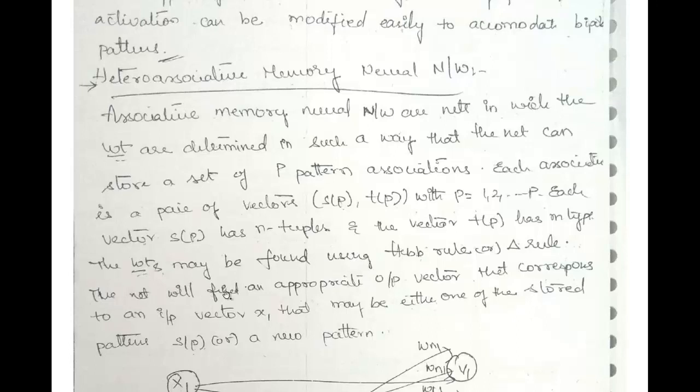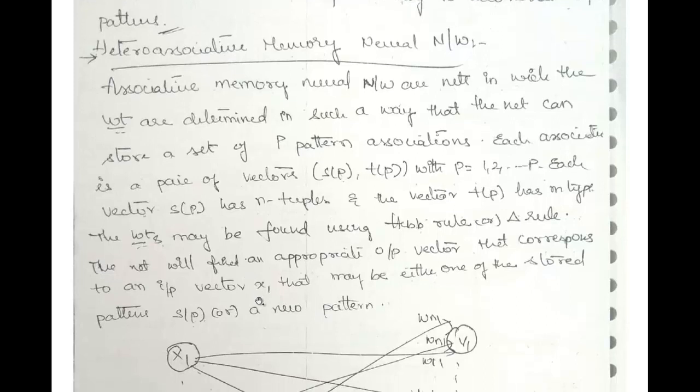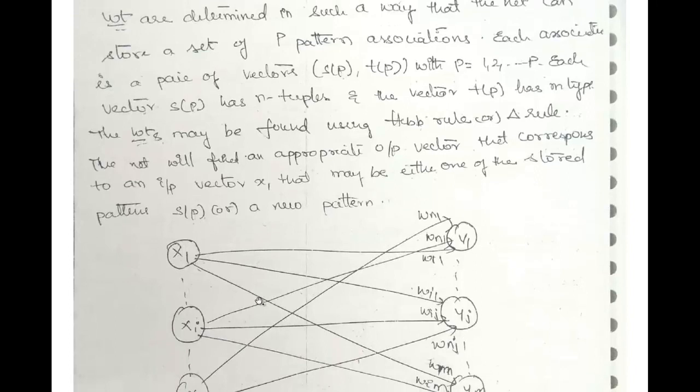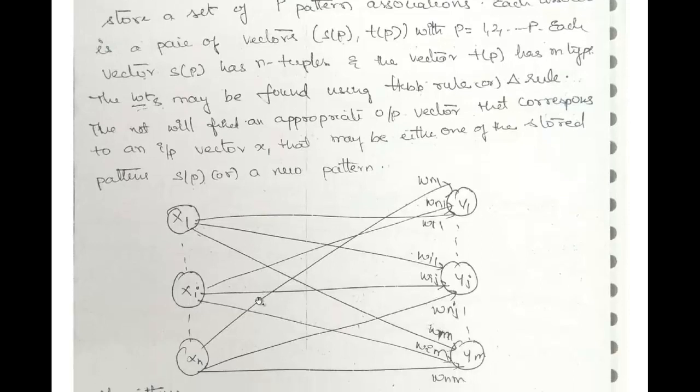The network will respond with an appropriate output vector that corresponds to an input vector x, which may be either one of the stored patterns s(p) or a new pattern.